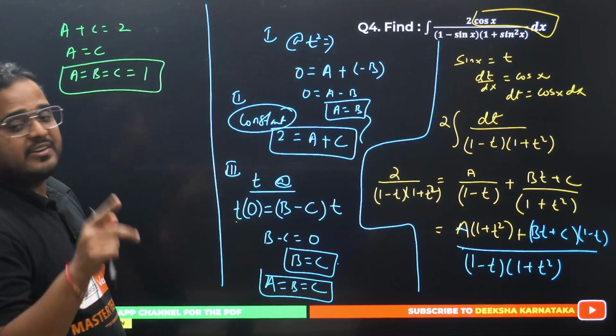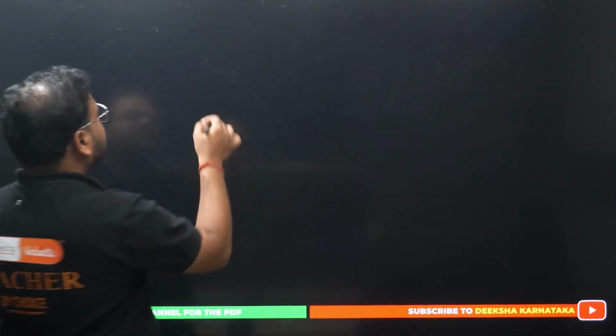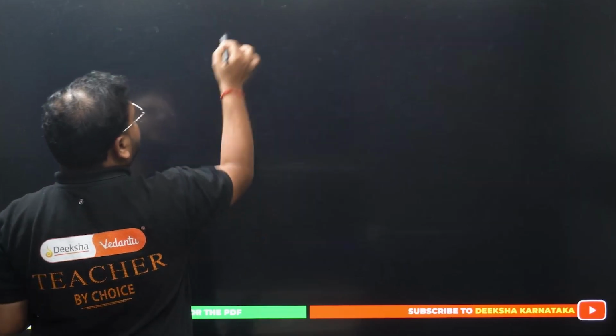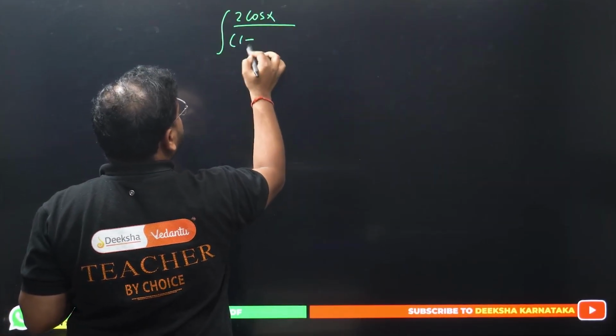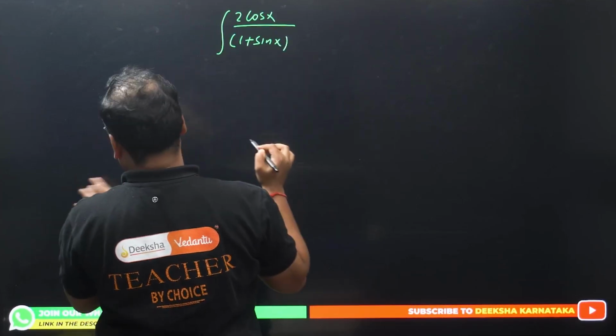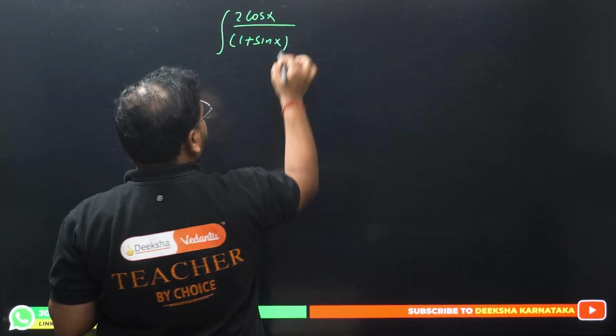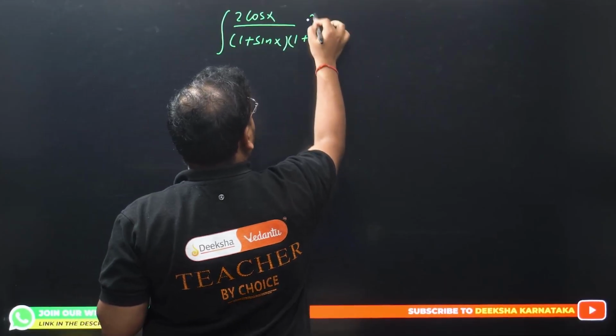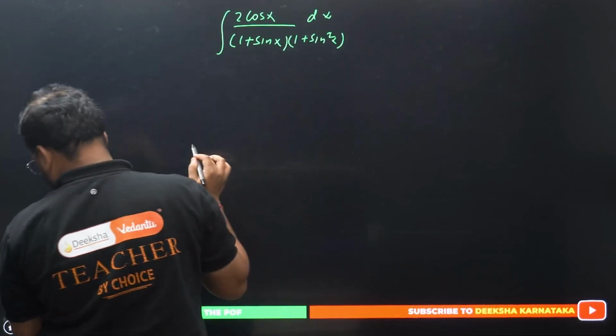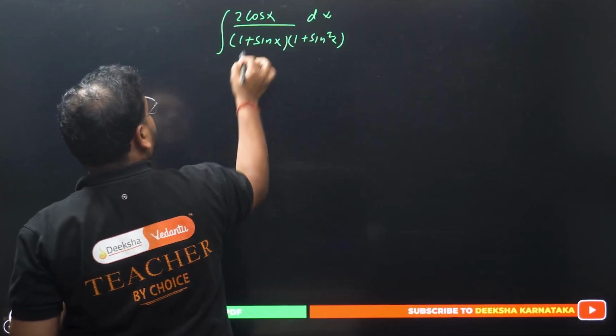Okay. Now the integration is transformed. What's the integration given to us? It was given as 2 cos x upon 1 minus sin x, and 1 plus sin square x, with dx. This was minus.